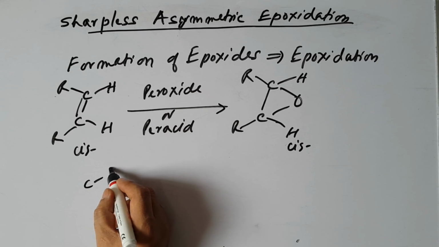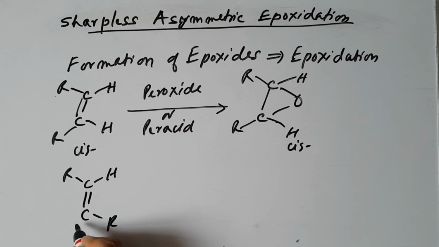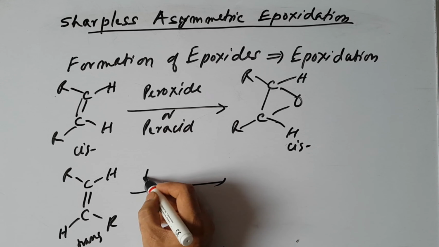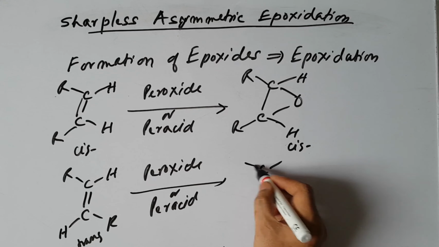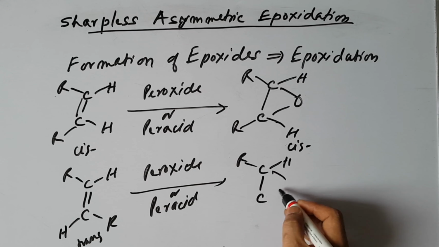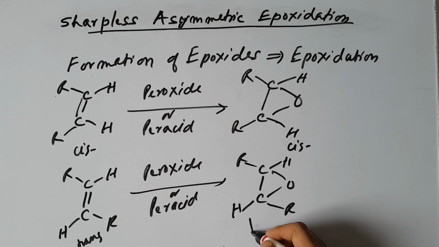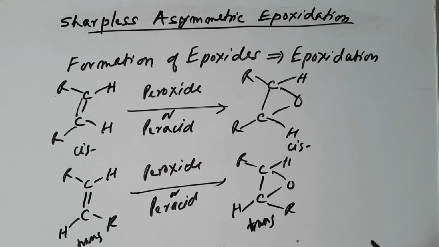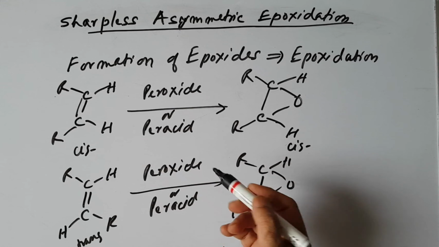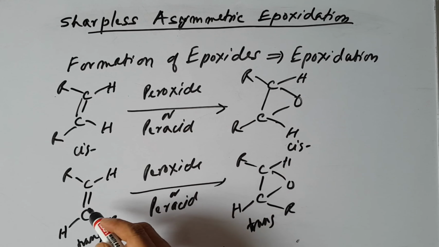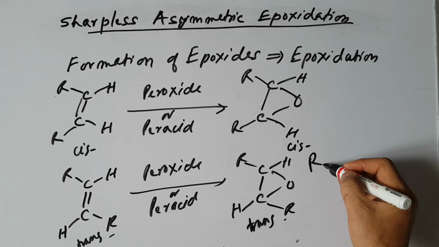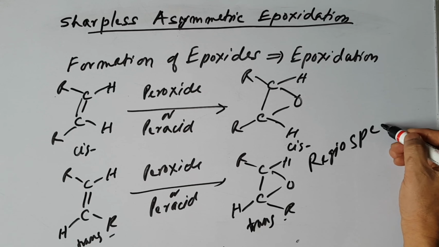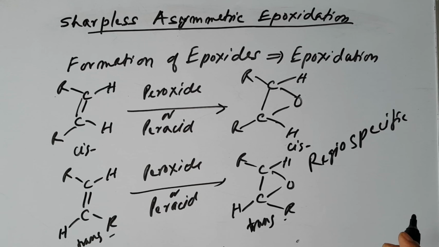Similarly, if you react a trans alkene with a peroxide or peracid, we get the trans epoxide. So epoxidation of alkenes or olefinic compounds with peroxide or peracid gives epoxides: cis gives cis, trans gives trans. The reaction is stereospecific, giving only one product.